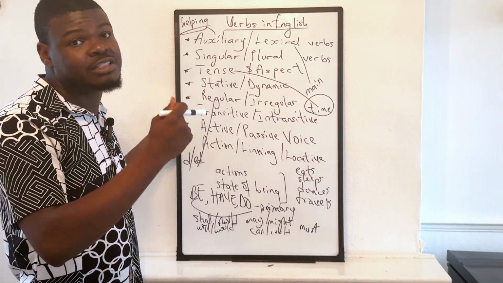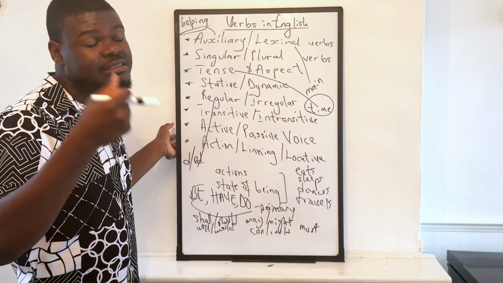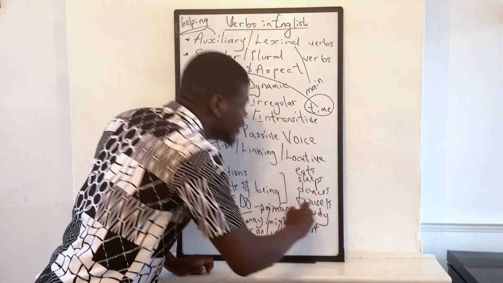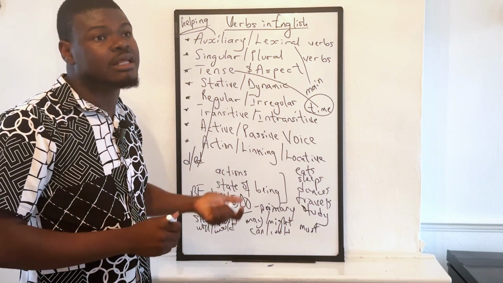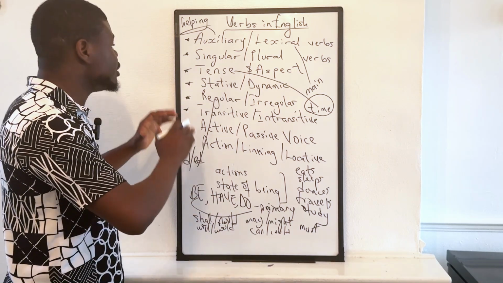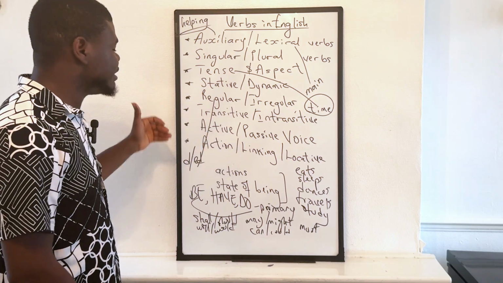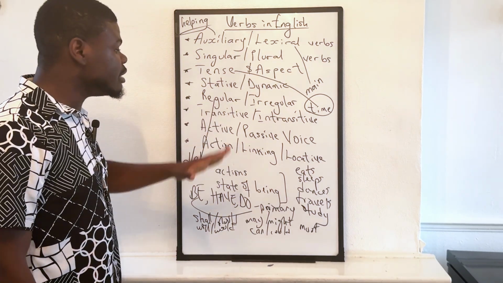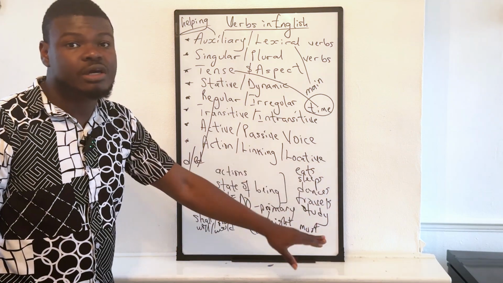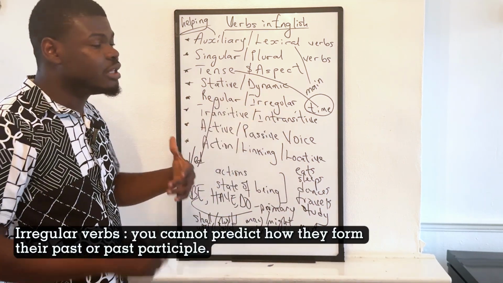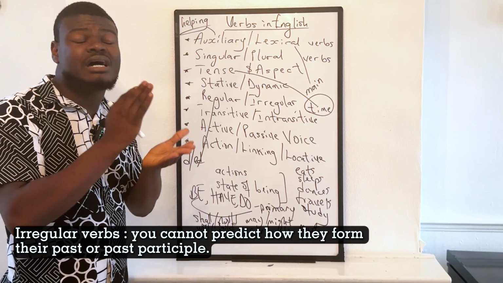And if it's a verb that ends with the letter y, like study, S-T-U-D-Y, then you just change the y to i, and then you add your ed again, so studied. So verbs where you could easily form their past tense or participle forms by adding d or ed are what we call regular verbs. As for irregular, from the word irregular, that means you cannot predict how they form their past or past participles.